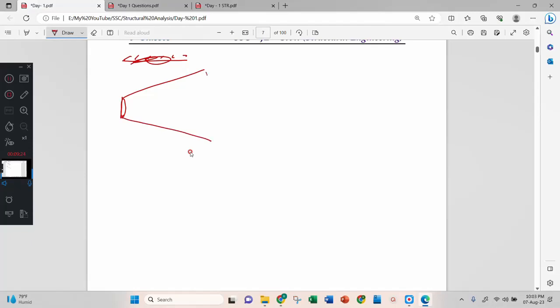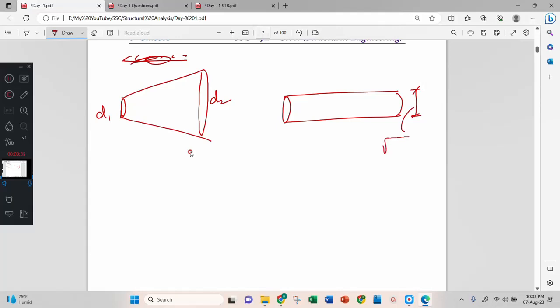Okay, the problem is like this: D2, D1. Another one is like this, this diameter is root D1 D2. This answer is 4PL by pi D1 D2 E. Correct?